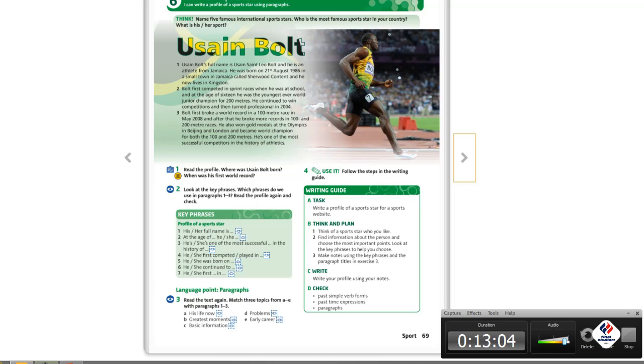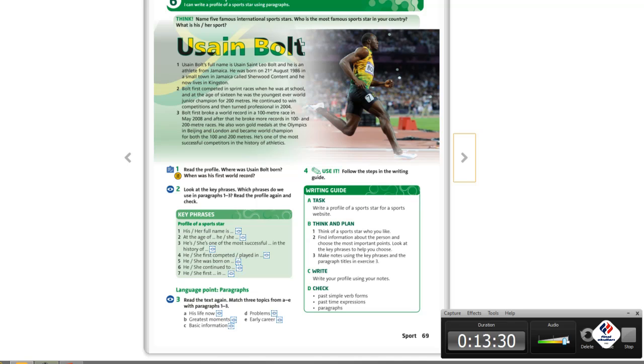Okay. Usain Bolt's full name is Usain Stanley Bolt, and he's an athlete from Jamaica. He was born on the 21st of August 1986 in a small town in Jamaica called Charlotte Content, and he now lives in Kingston. Bolt first competed in sprint races when he was at school, and at the age of 16 he was the youngest ever world junior champion for 200 meters.